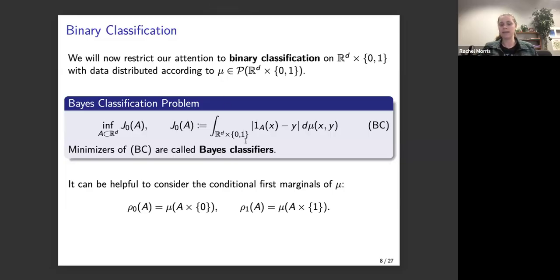And so also, just in case you are less familiar with that expectation notation, this can also be written as an integral. So you integrate over the entire space, R^D cross {0,1}, and then you integrate against a measure d mu.